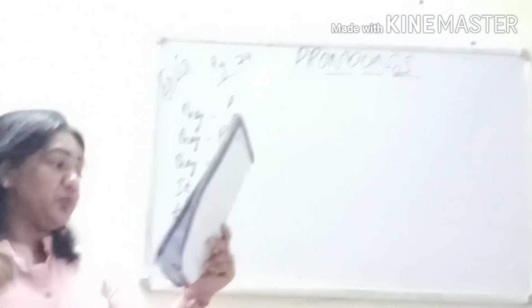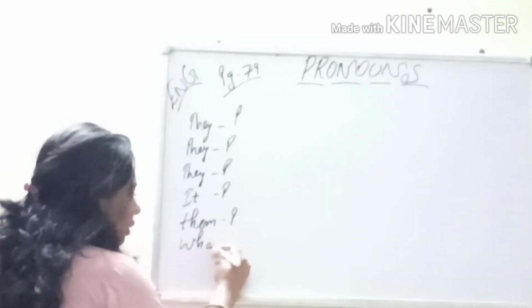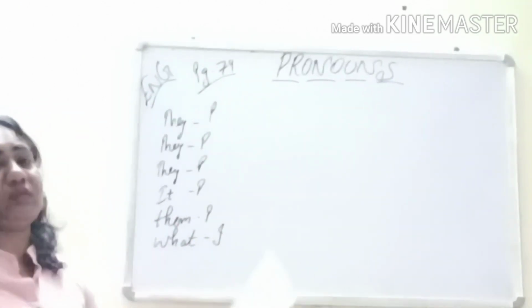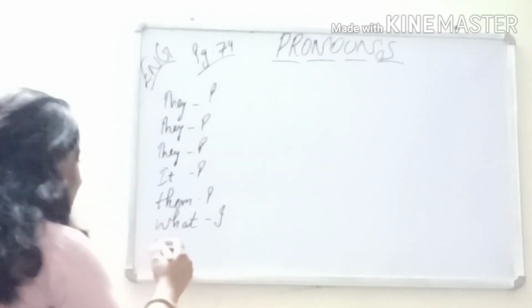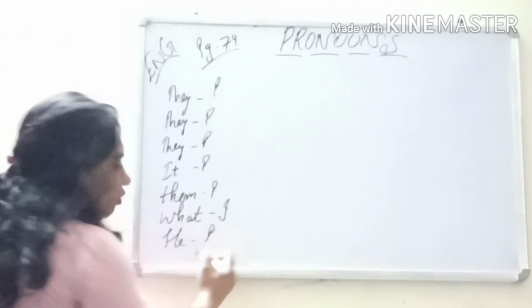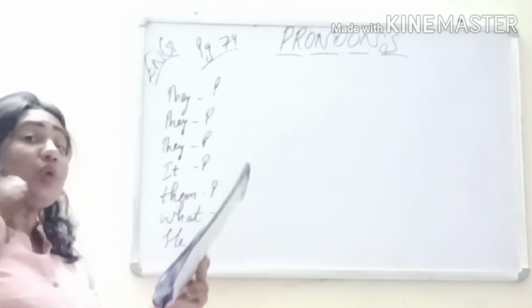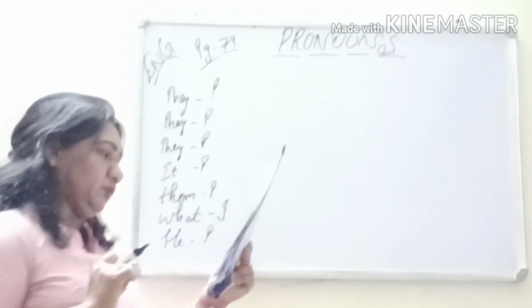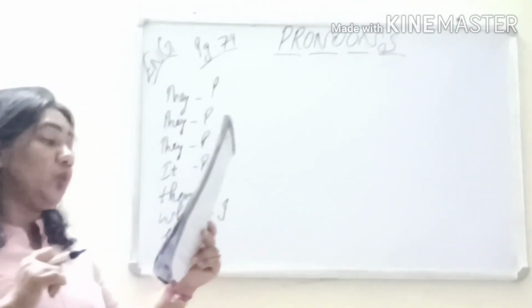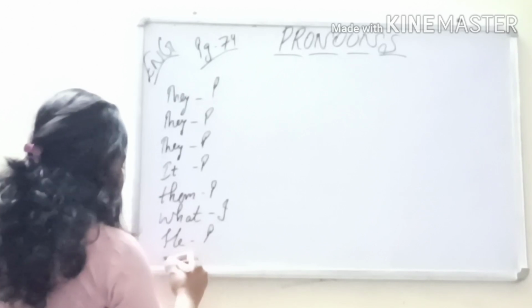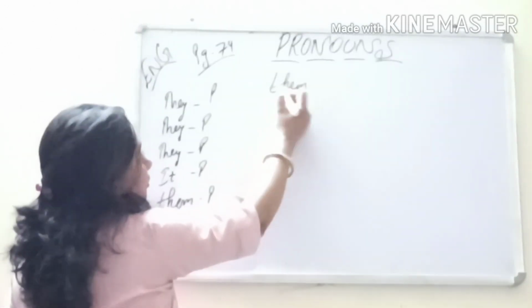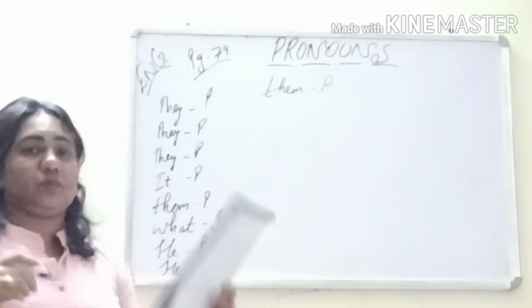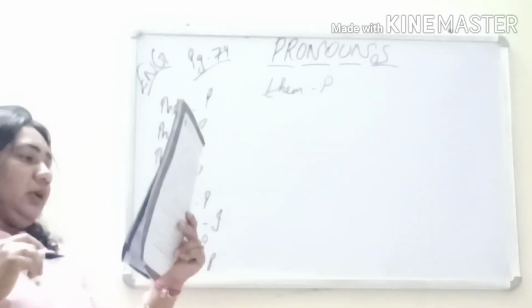Ram screamed and said, "What is happening here?" So now what? A question is being asked. So what type is it? Interrogative pronoun. Next, he was afraid of cats. He. Pronoun. What type? Personal. So you have to read the sentences very, very carefully. Okay. He had always disliked them. Again he. Personal. Again we have them. What type of pronoun? Personal pronoun. So we'll write P.